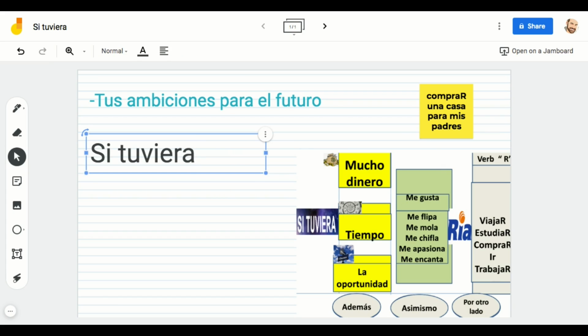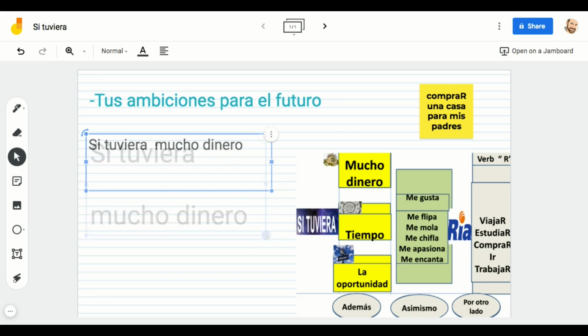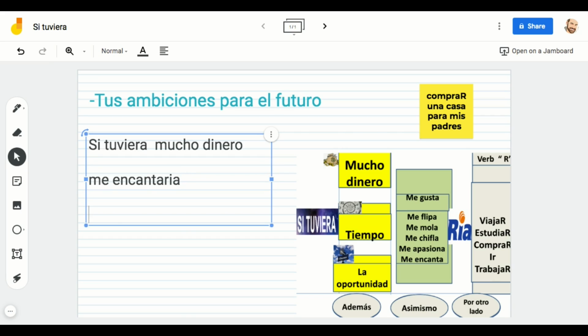Si tuviera mucho dinero, if I had a lot of money. Now you have to include the opinion with ría. For example, you would love to buy a house for your parents. So me encantaría, you have to put ría at the end. Me encantaría comprar una casa para mis padres.